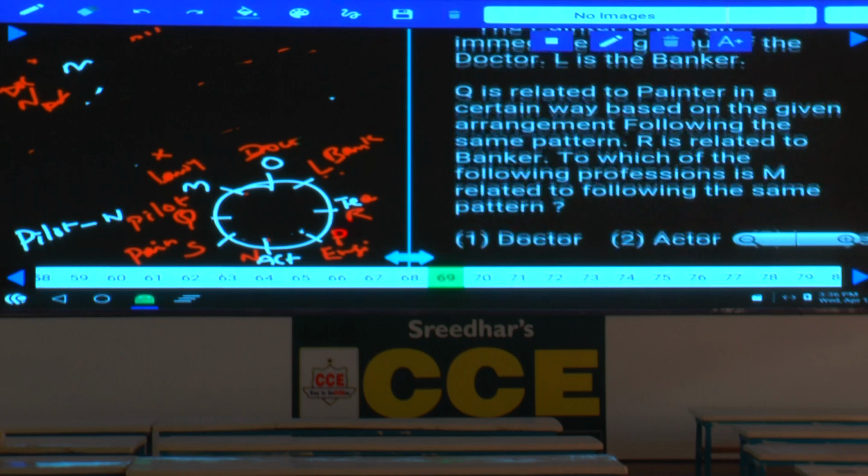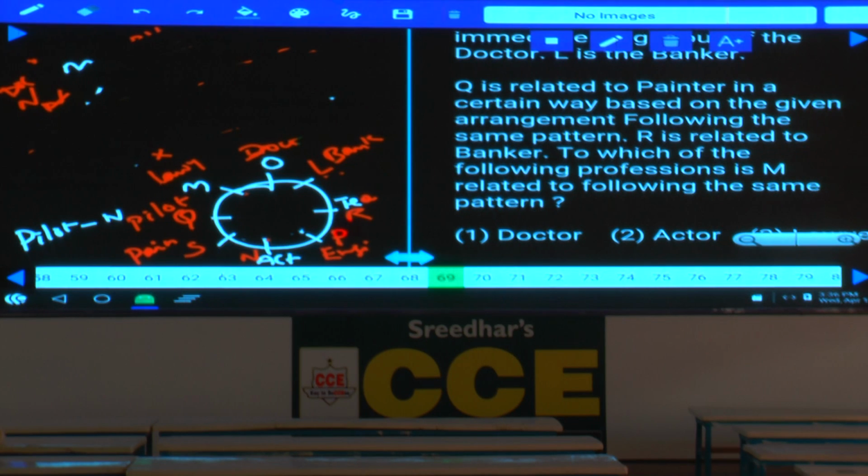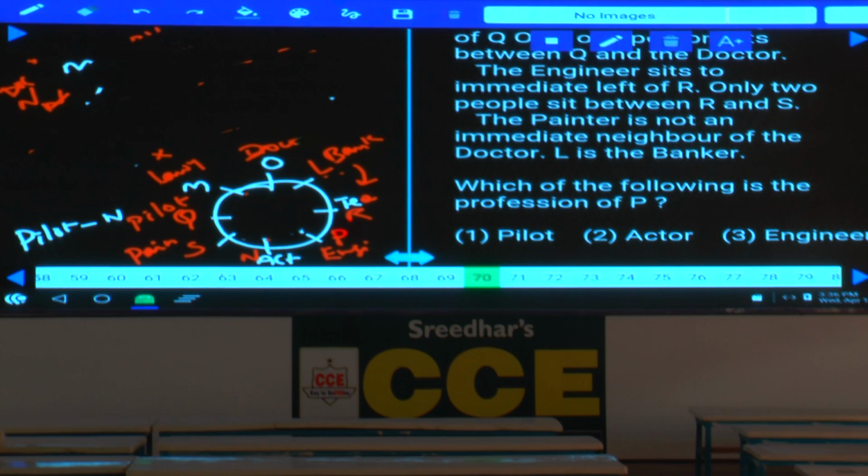Then question number 69, if Q is related to painter in a certain way, Q is to the immediate left of the painter, isn't it? And R is related to the banker, R is to the immediate left of the banker, and to which of the following M is related to? And M is to the immediate left of whom? M is to the immediate left of the pilot. Pilot, that is choice 4 is the answer. Done with this? 69, choice 4. Then coming to 70, which of the following is the profession of P? P is an engineer, that is choice 3. Now this is about question number 66 to 70.